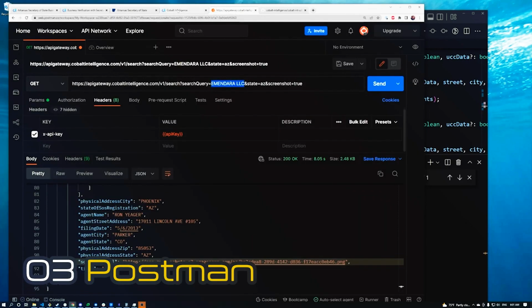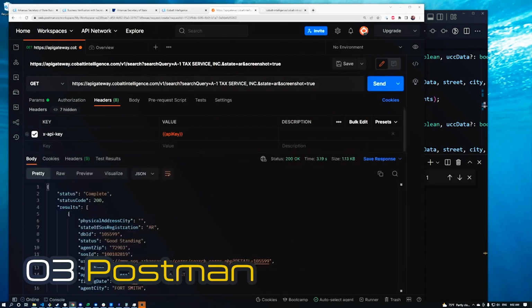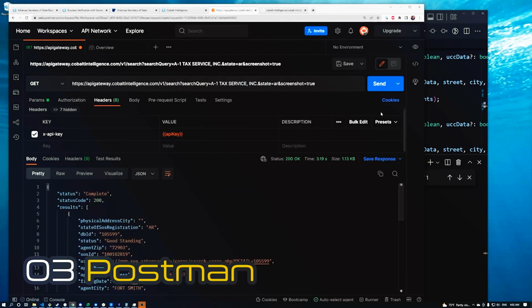So let's go try it over here. This is in Postman. Let's say you wanted to replicate this request. Postman is a good way to test that out. You just put in here, it's going to be this type of URL with a search query like this. For the state, it's going to be AR, and we're going to send it. Now, you're also going to want to put in your header the API key. So you're going to put x-API-key, and you're going to put the API key as the value. And there it is. There's our data.